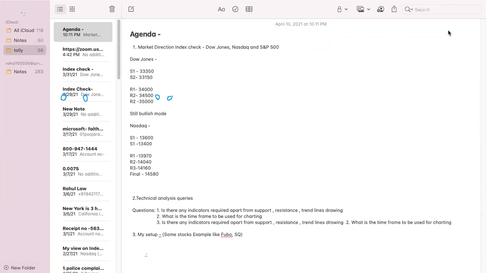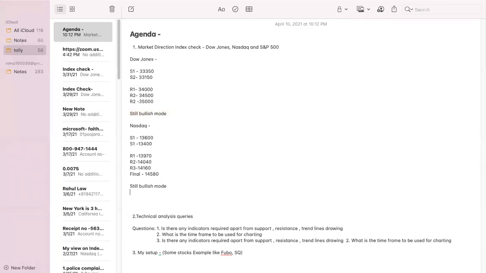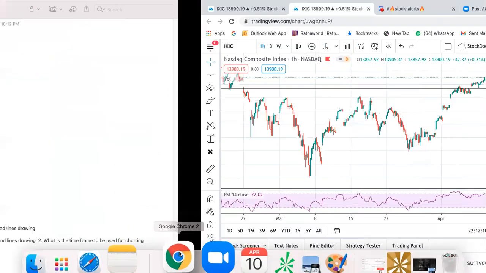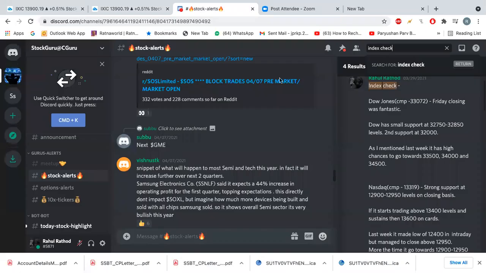If the index comes to these support levels, we should be buyers from here, because the index is in bullish mode, as we saw. Now, when the index will be in bearish mode, I mean, when the index has given up, those levels we already mentioned here. Third, for the Nasdaq,